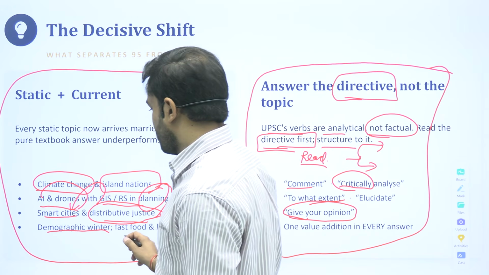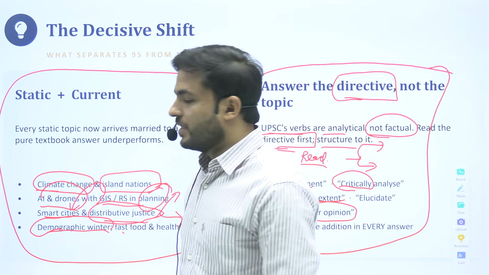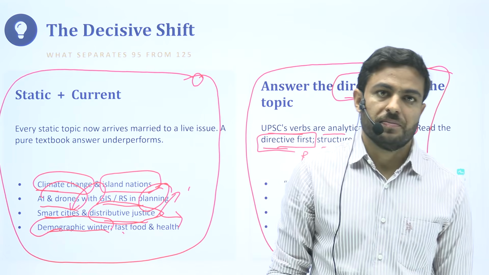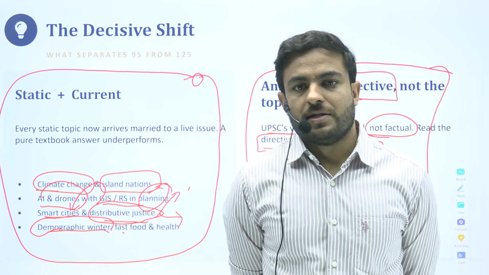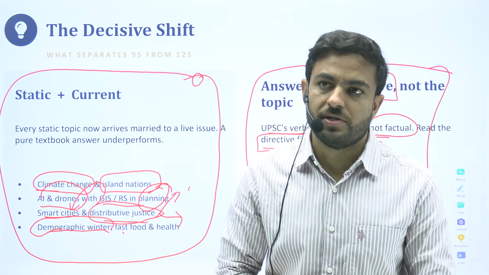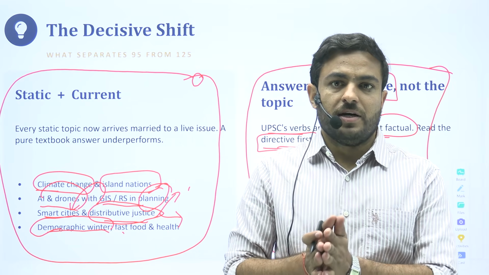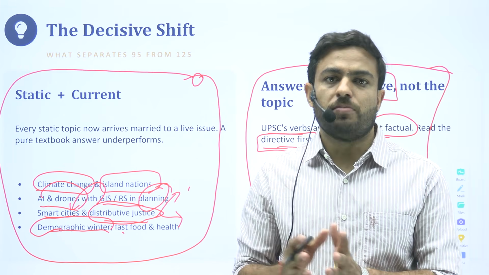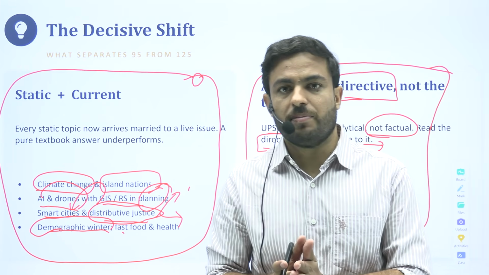They ask you some questions which, at the outset, seem very difficult. So there was a question in 2024 which talked about the concept of demographic winter. Most of us have not read what is demographic winter, but you could make some sense. When UPSC is asking a question on population, what were the themes it has been focusing on in the past years?